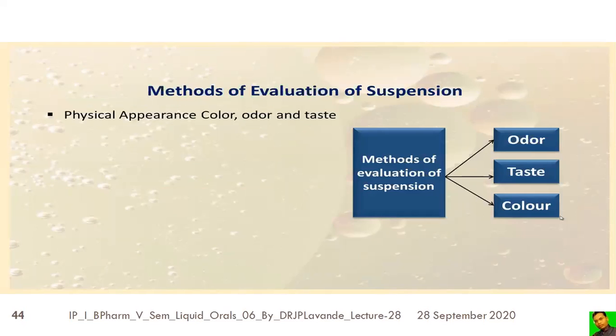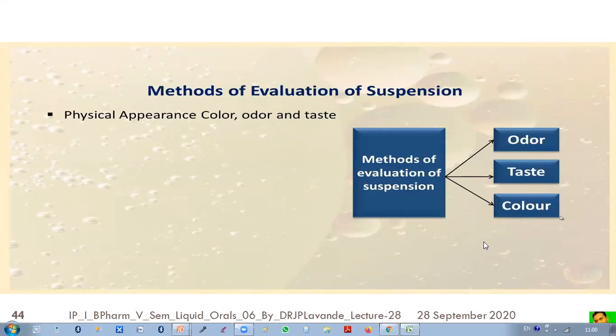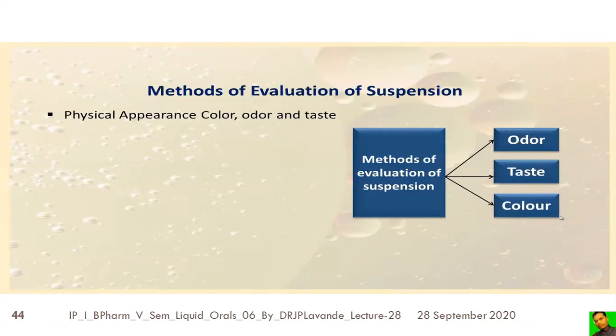What will be the methods of evaluation for these suspensions? The suspensions can be evaluated with the help of different evaluation methods. The evaluation is for appearance, color, odor, and taste. So just by physical appearance of the suspension, we can go for this kind of evaluation. So the methods of evaluation for the suspension include color, odor, and taste.